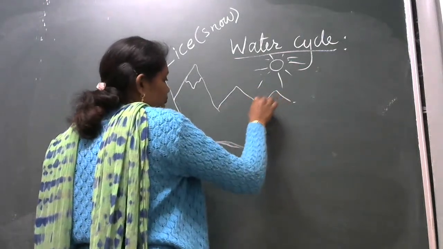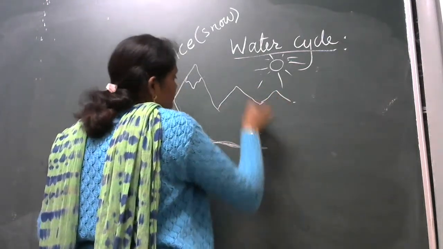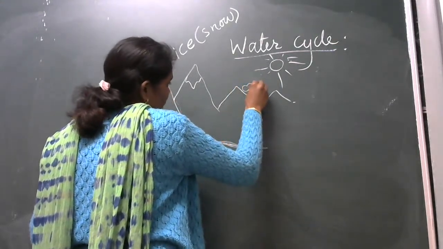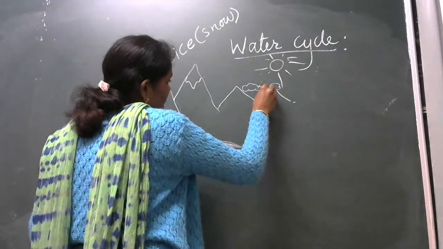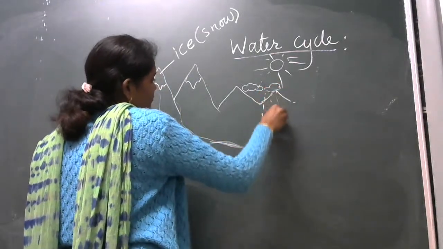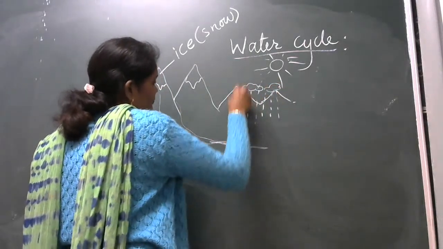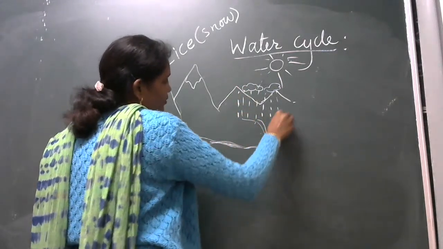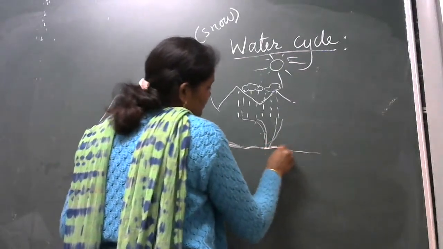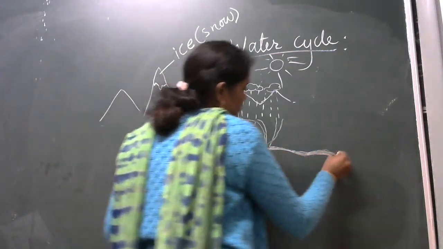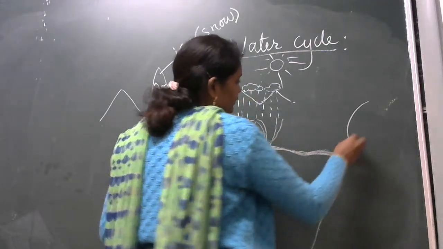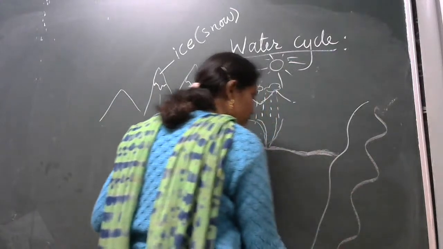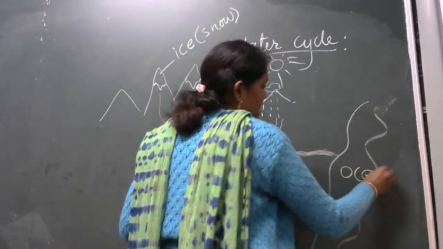Now here, when the clouds are formed, it rains. This also forms small rivers, and in this way we get it. And here, last, the ocean.